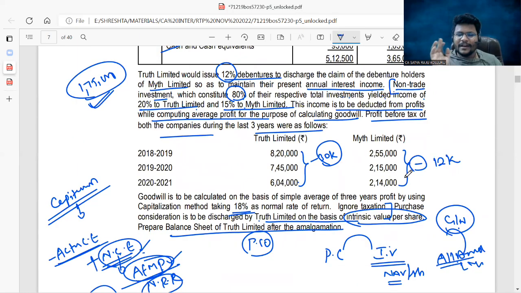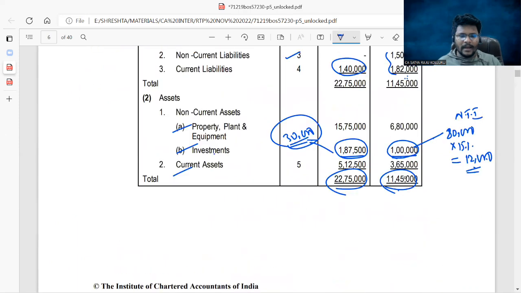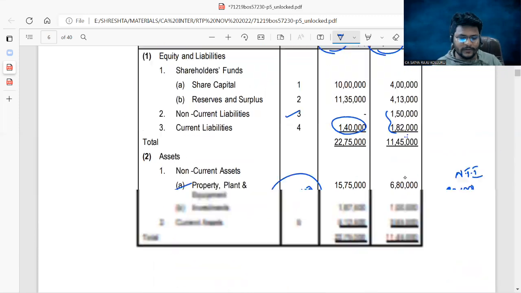Except share capital, reserves and surplus, and the non-current liabilities figures, all the remaining are simple line by line additions. That's it, guys. That is all about the balance sheet in the books of the purchasing company, that is Truth Limited. Hope you understand. I'm discussing the entire problem in a very crisp manner. I'm so sorry, time is not allowing me to discuss in a detailed manner. If I explain in this manner, you should be able to grasp the content as well. Then only you are in a good phase.